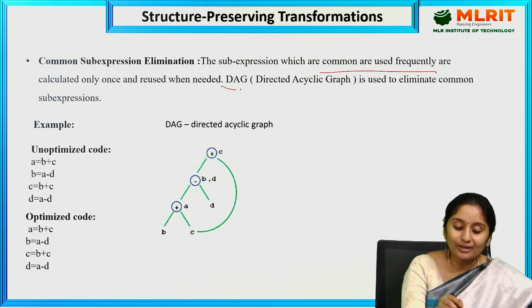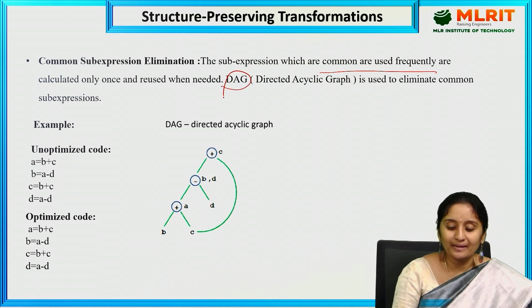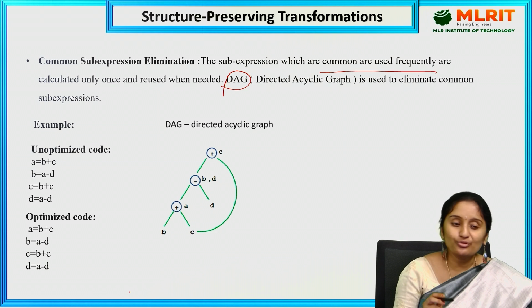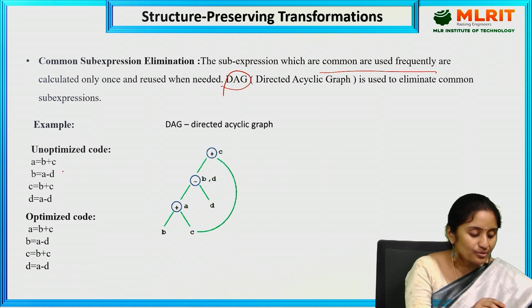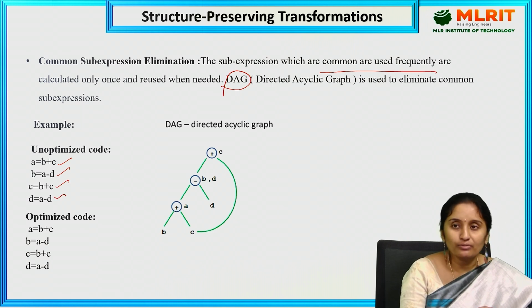Here the DAG can also be used. DAG is a directed acyclic graph, which is used for common sub-expression elimination. See here, I have one unoptimized code: a equal to b plus c, b equal to a minus d, c equal to b plus c, and d equal to a minus d.